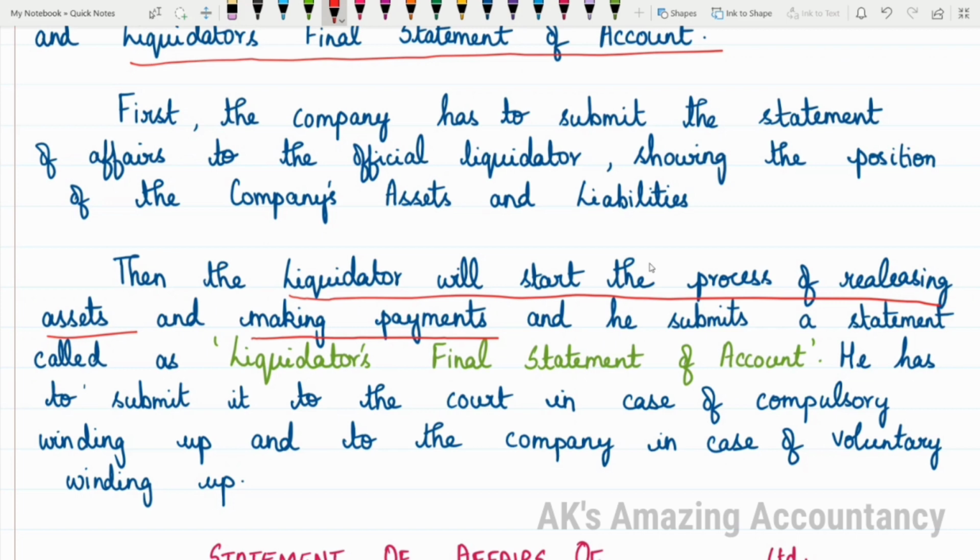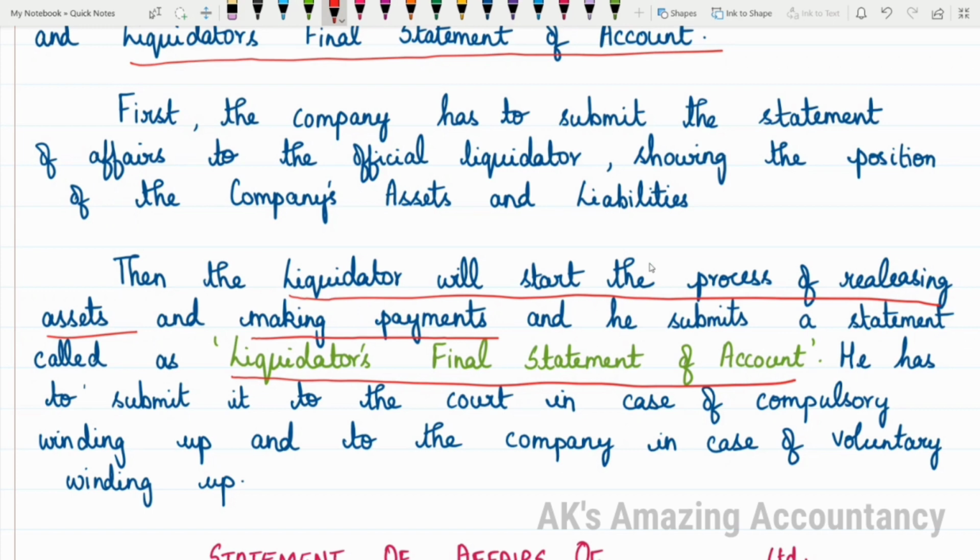I have told you about this very clearly in my previous videos relating to this chapter liquidation, in which we have prepared a number of liquidator's final statements of account. In the description I'll give you the links for those videos. If you see those videos, you'll be able to understand all this better. So this is the job of the liquidator. He'll be realizing all the assets and making payments. And then he submits a statement, and that statement is called the liquidator's final statement of account.